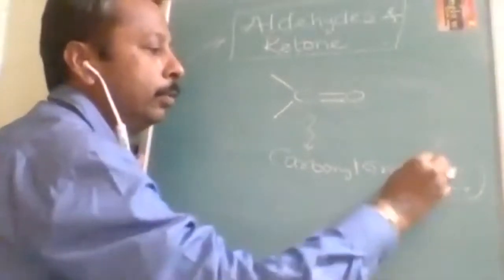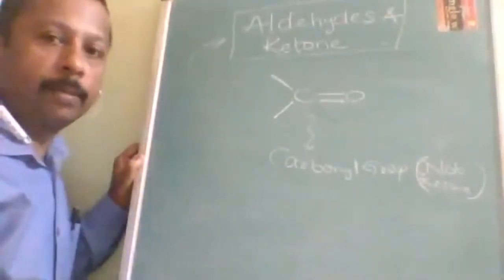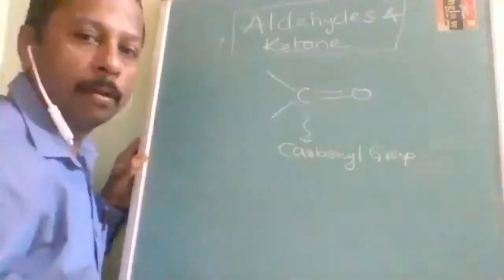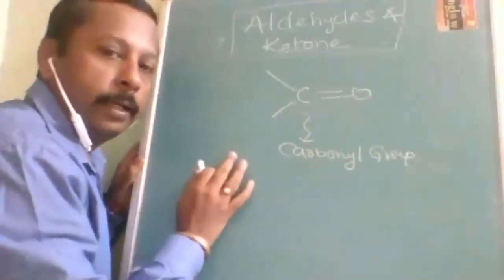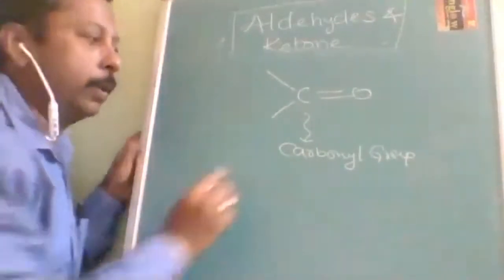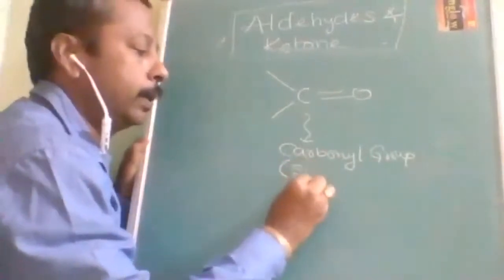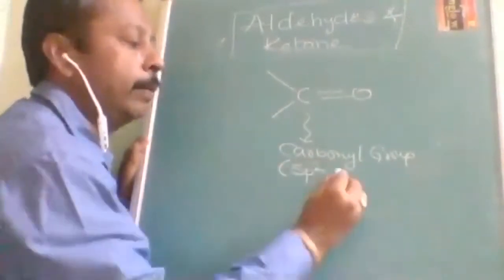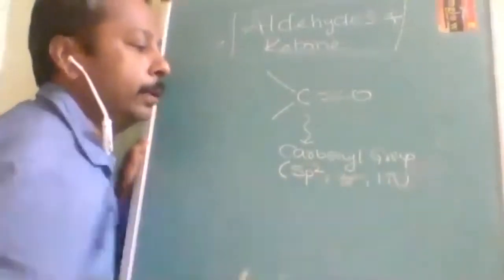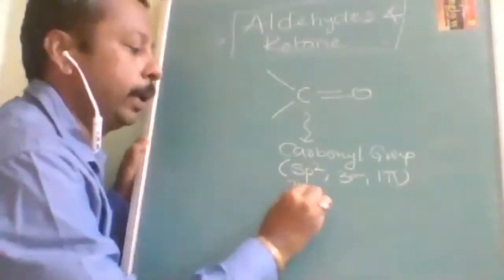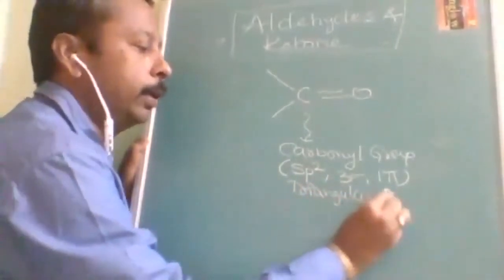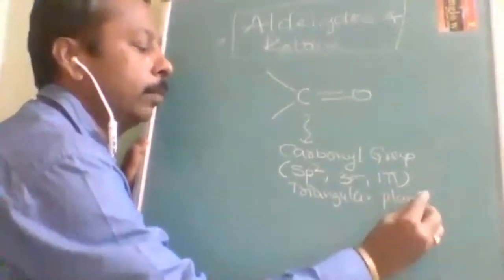This is a mistake done by most of the students. Aldehyde and ketone are studied together because they have one common group, called the carbonyl group. What is its hybridization? sp2 hybridization, with 3 sigma bonds and 1 pi bond. The shape of this carbonyl group is triangular planar.